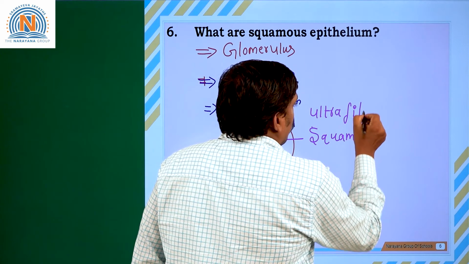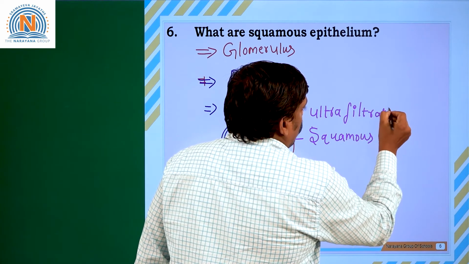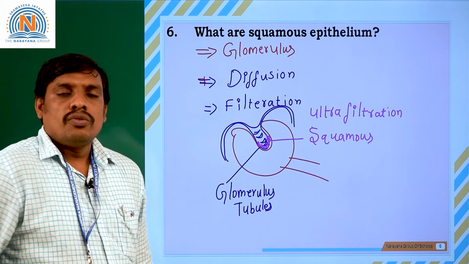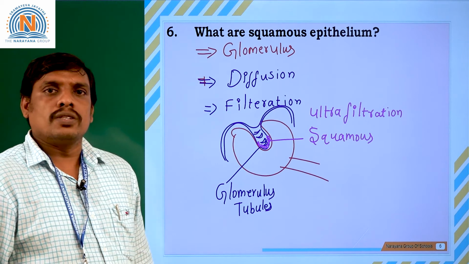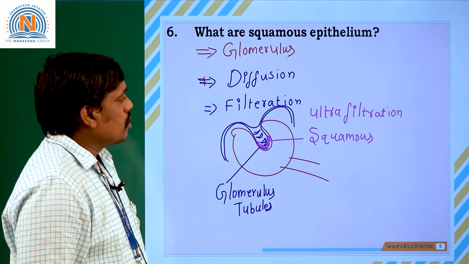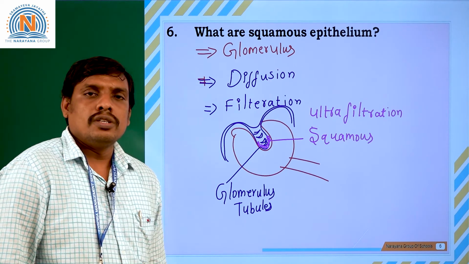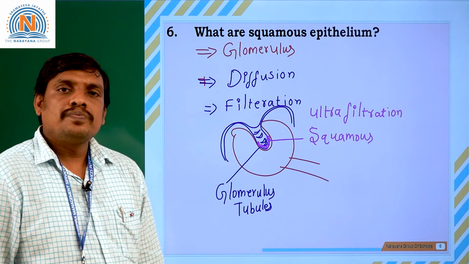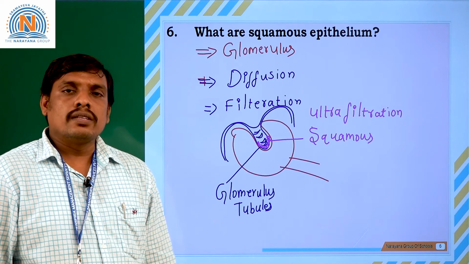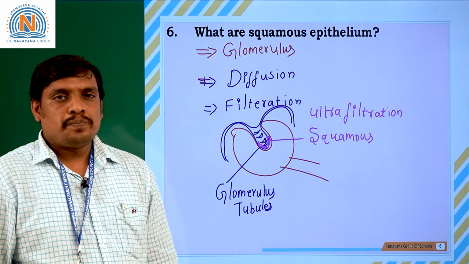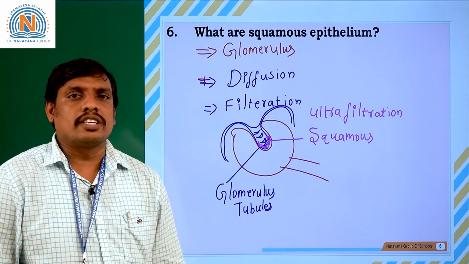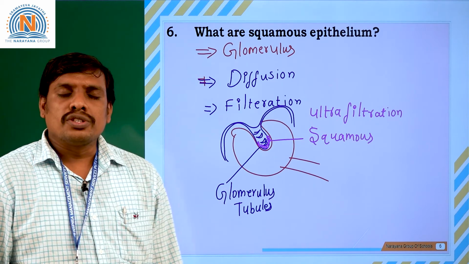So the ultrafiltration or filtration is initiated by the tissue called squamous epithelial tissue, which lines the inner walls of glomerular tubules. So squamous epithelium helps in the ultrafiltration process, as in the usual diffusion process. What do you mean by diffusion? Movement of molecules from one place to another place is called diffusion, isn't it? So movement of molecules from higher concentration to lower concentration is considered a diffusion process.